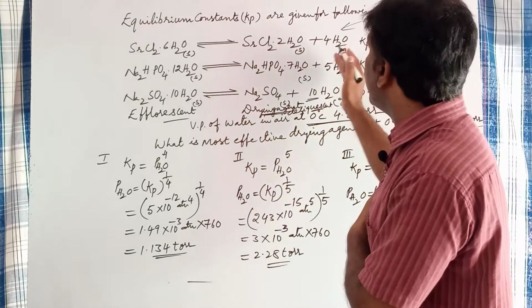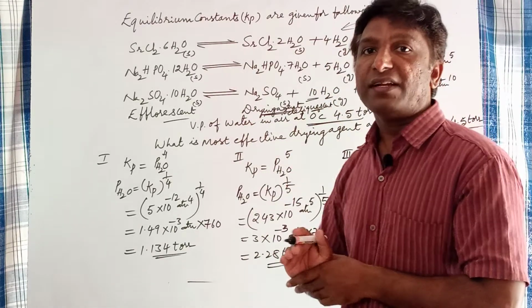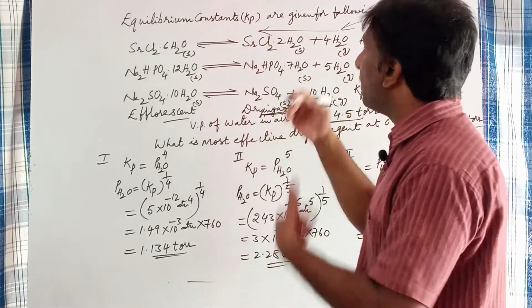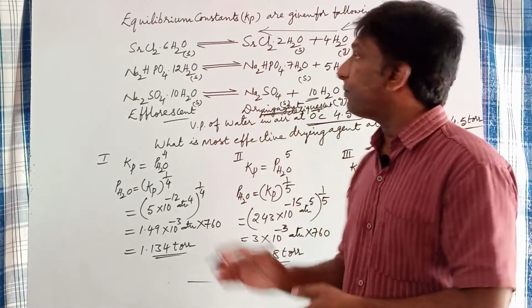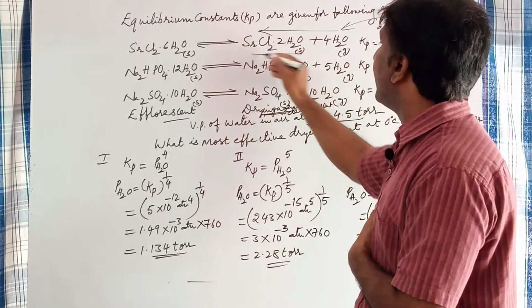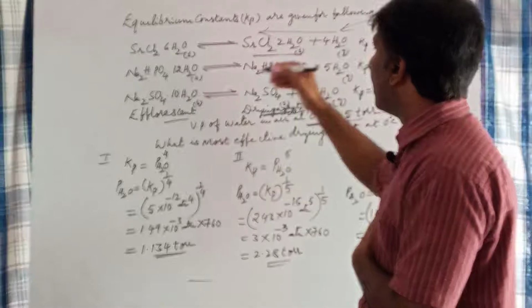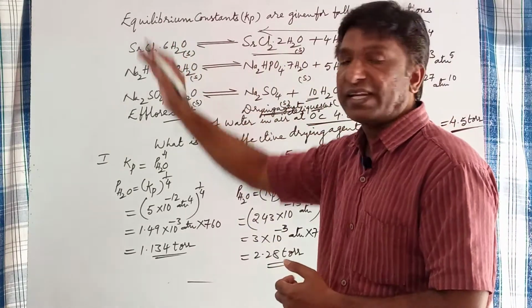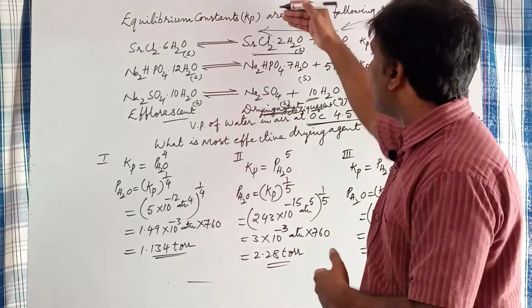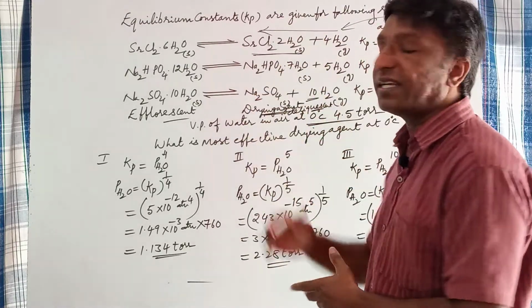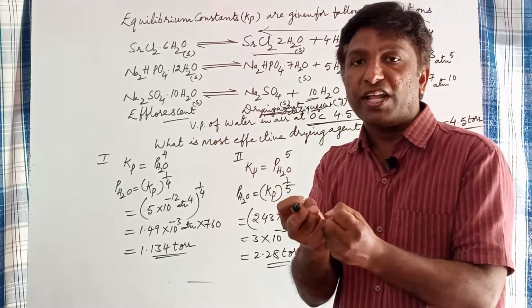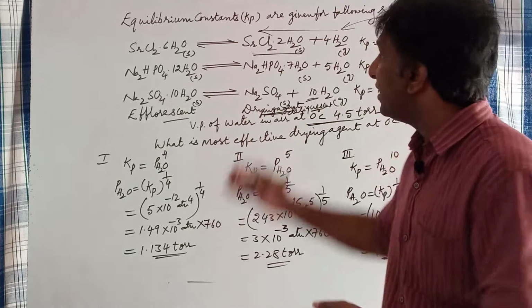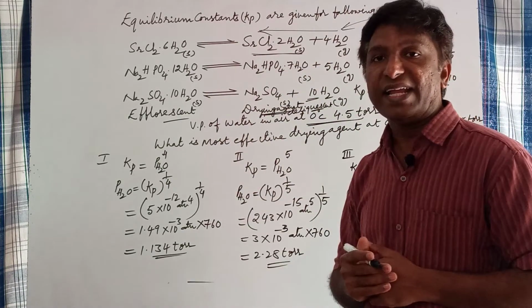As the product is added to the equilibrium state, backward reaction occurs as per Le Chatelier's principle. In the backward reaction, these formula units having fewer water molecules, which are written on the product side, absorb water molecules and convert into reactants. Since the chemical species written on the product side absorb water molecules, they act as drying agents or deliquescents. So all these three act as drying agents.